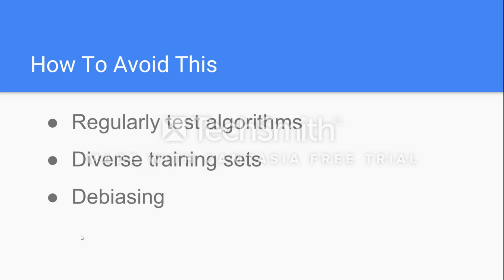To avoid biased algorithms such as this, developers could regularly run simulations on their algorithms to make sure that their results are unbiased. More importantly, developers should design their algorithms from the beginning to watch out for bias in values, either through more diverse training sets or by applying purposeful debiasing methods.